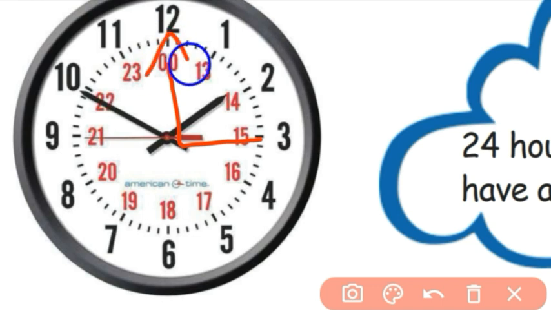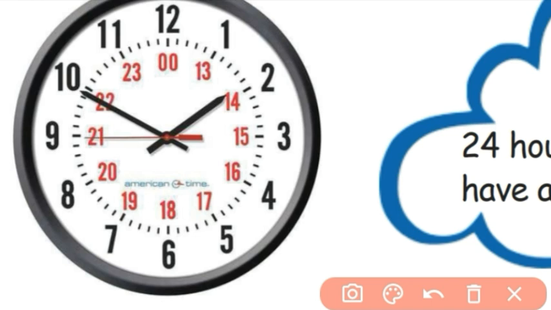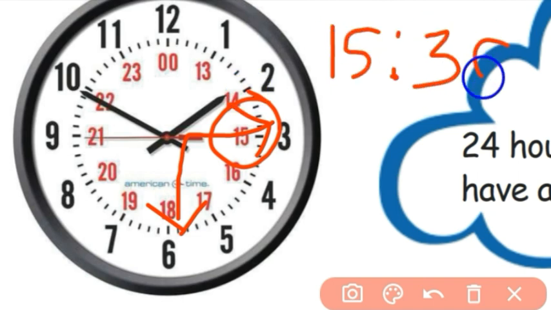In our normal clock, 3 o'clock in digital clock is 15 hours. If it is normal clock 3:30, 3 hours 30 minutes, in our digital clock it will be 15 hours 30 minutes.